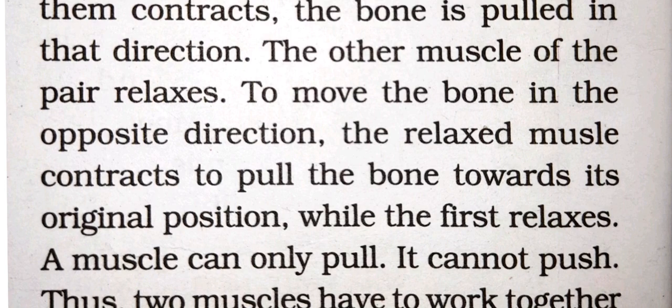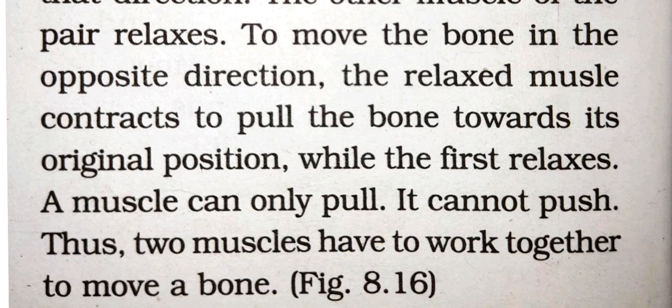When you are bending the arm, the upper arm has a pair of muscles, biceps and triceps. When you bend the arm, the biceps muscle contracts and the triceps muscle relaxes, and when you straighten the arm, it is the opposite. The triceps muscle contracts and the biceps muscle relaxes. Muscles can only pull, they cannot push. Thus, two muscles have to work together to move a bone.